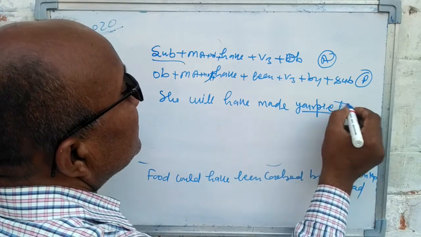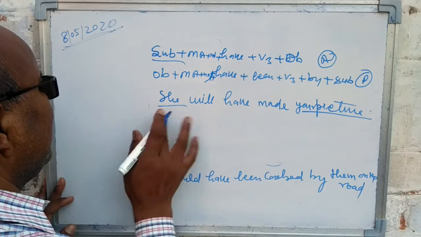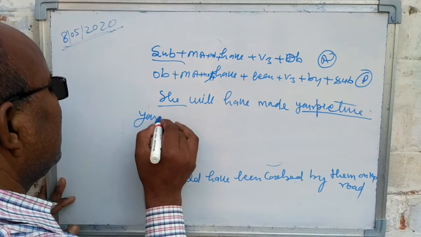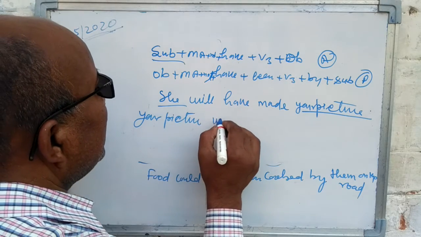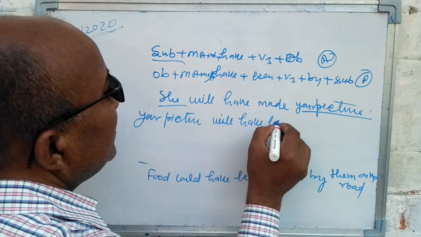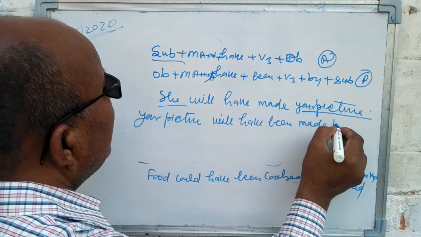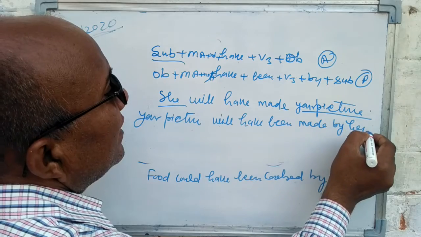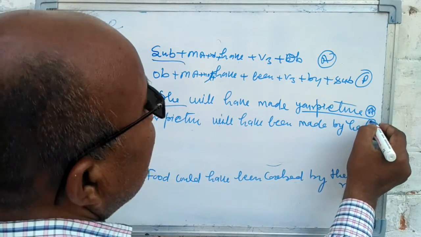Your picture. The object is your picture. Will have been made by her. This sentence is in active and this sentence is in passive.